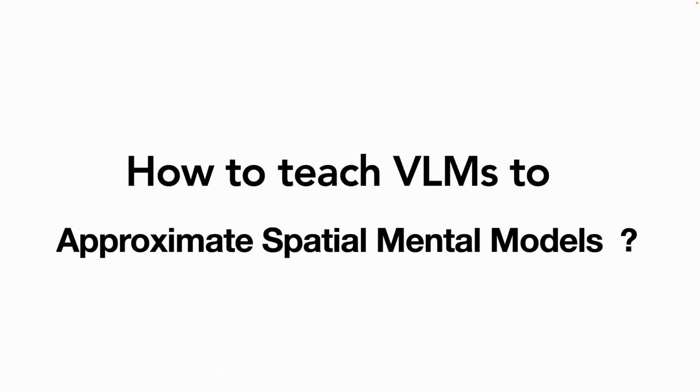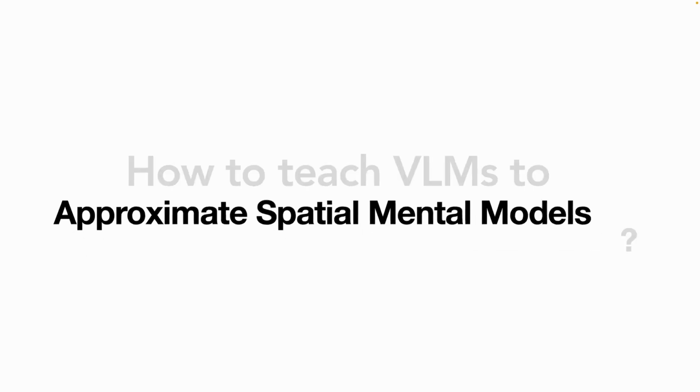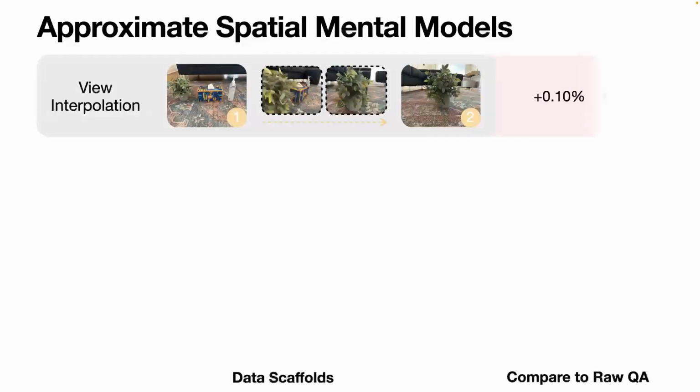Then we are thinking, we just talked about wanting to teach the model to do reasoning. For this super challenging task, could we build up some reasoning interface to help the model develop the internal belief of the space? The first thing is we try to provide some scaffolding. If the model cannot predict what changes from viewpoint 1 to viewpoint 2, maybe we just do view interpolation. We can sample the ground truth views and inject them into the input sequences. This is very natural, but the performance is actually not good.